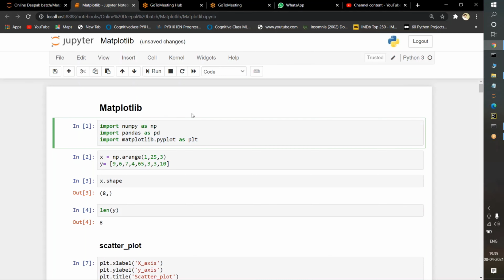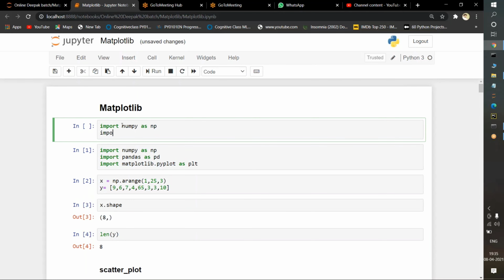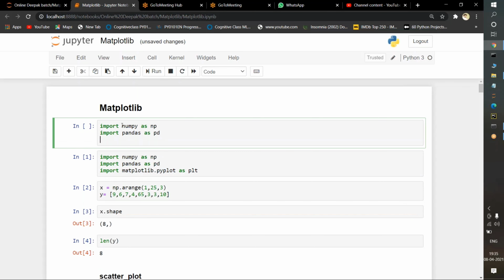Before going into the section, we need to import our libraries, for example, how we are importing numpy. In the same way, we need to import matplotlib. Suppose I am taking import numpy as np, as well as import pandas as pd. In the same way, we also need to import matplotlib: import matplotlib.pyplot as plt. These are the commands. In place of plt you can put anything, it doesn't matter. So I'm importing these three packages and executing it.